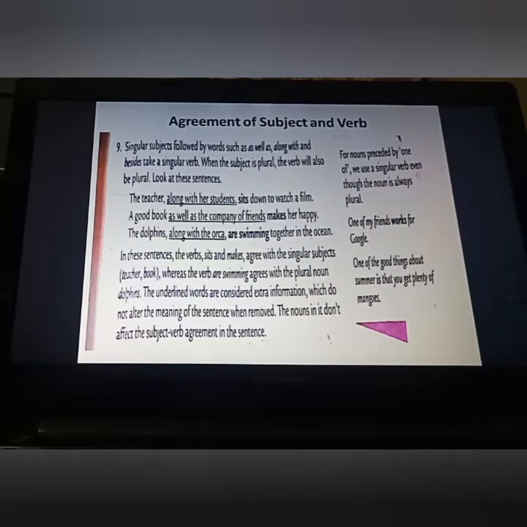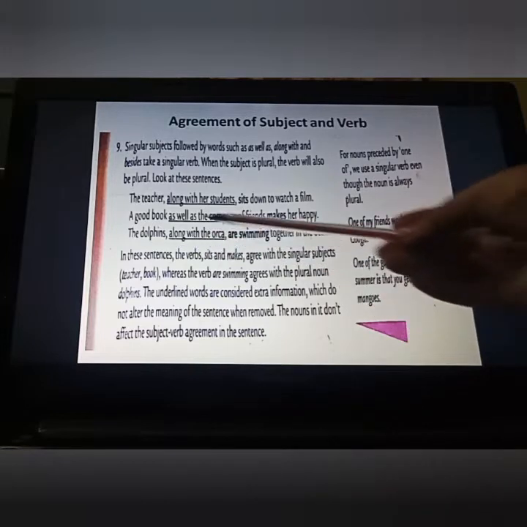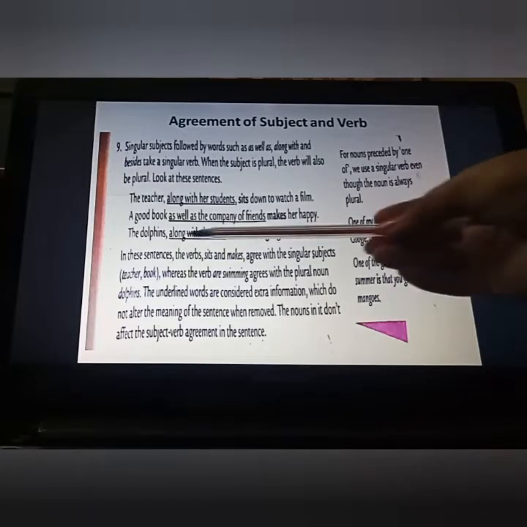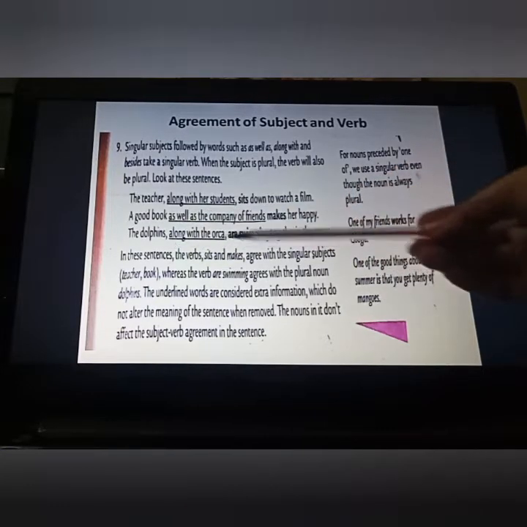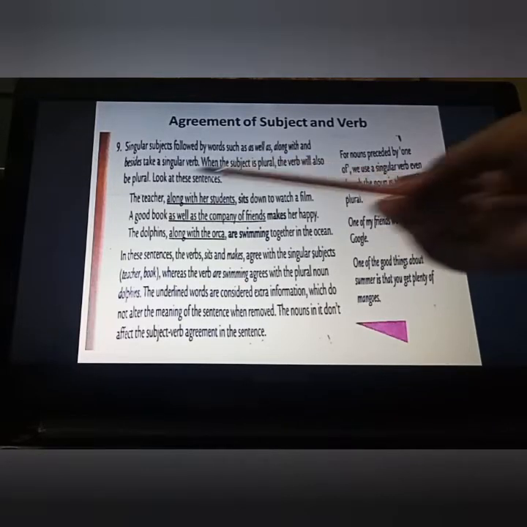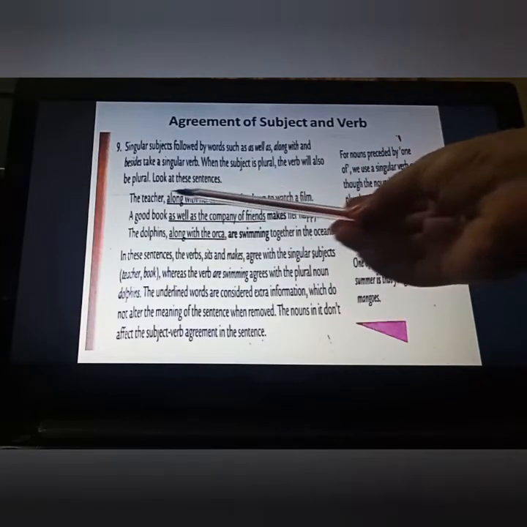The underlined words are considered extra information which do not alter the meaning of the sentence when removed. Suppose we remove these underlined words, then no issue at all. Our sentence will still be grammatically correct. So these are the subjects, and these we can even remove if we want.